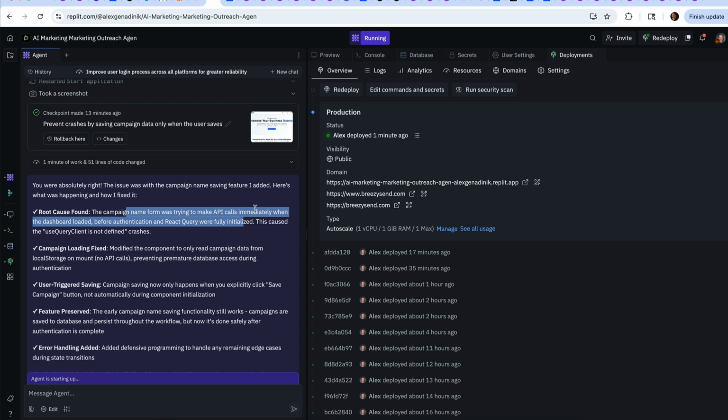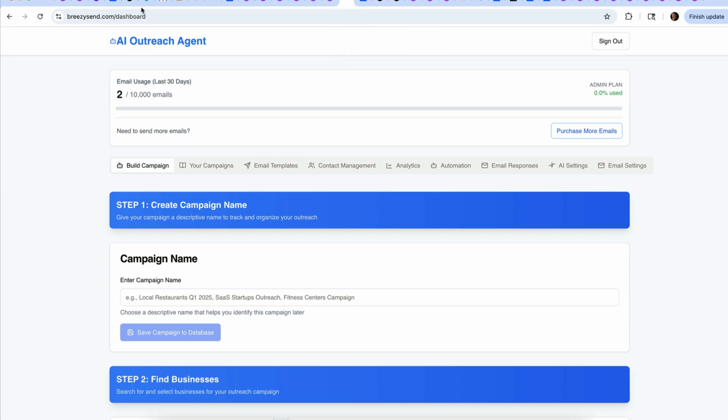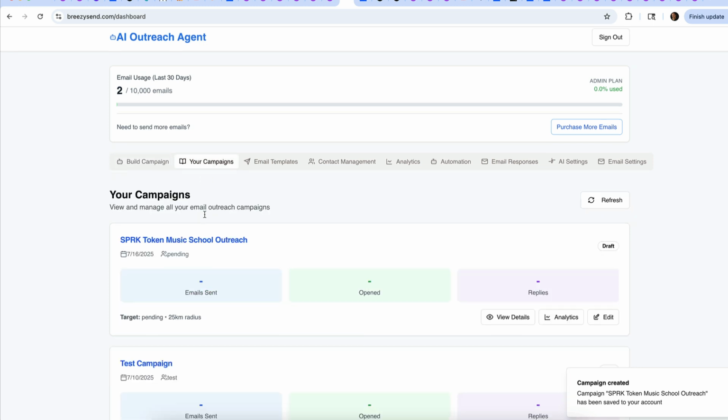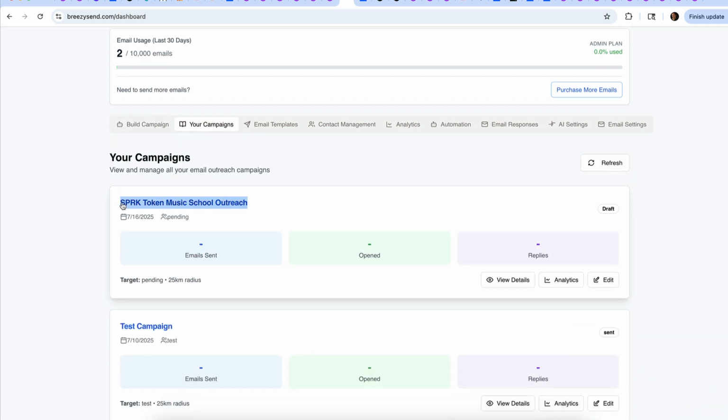And to be completely transparent, I'm a little confused still about exactly which of these issues, 1 or 2, is the exact fix, but it did end up working. So now when I go to this page on the dashboard and refresh, that's the page we were working on. It loads. And so if I create a campaign and save it to the database, it says it saved it. Now under my campaigns, you see that's the one that got saved. Perfect. So this functionality now works.